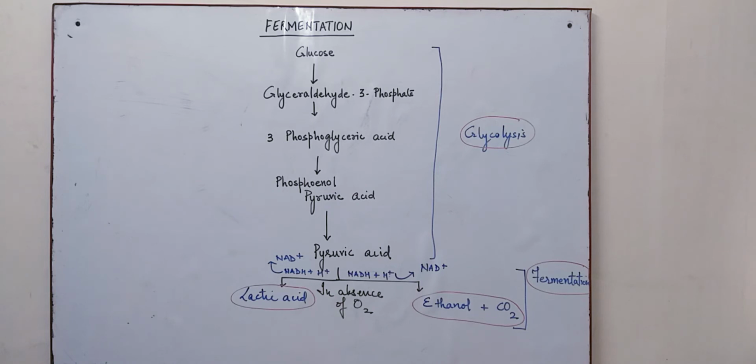In this fermentation process, we'll be studying how the pyruvic acid, which has been formed as a result of glycolysis, undergoes breakdown into simpler forms.